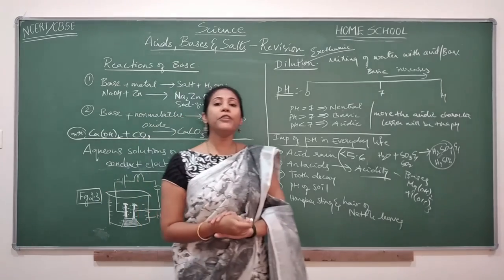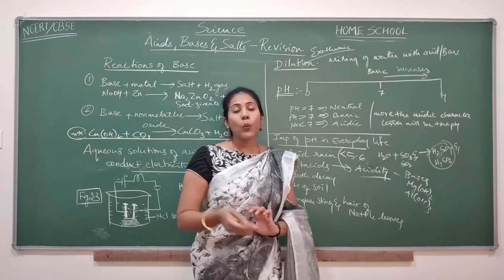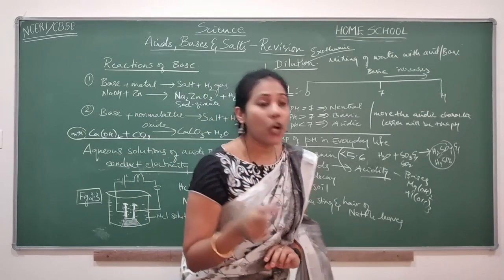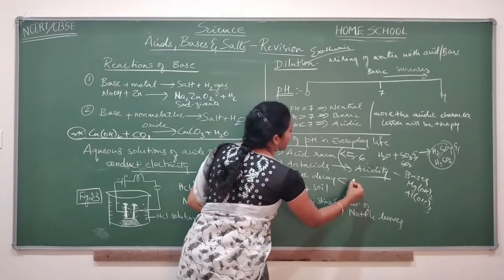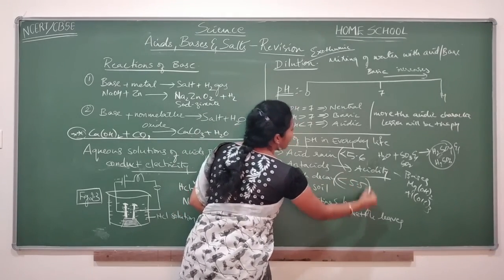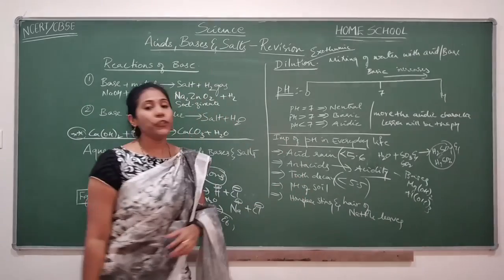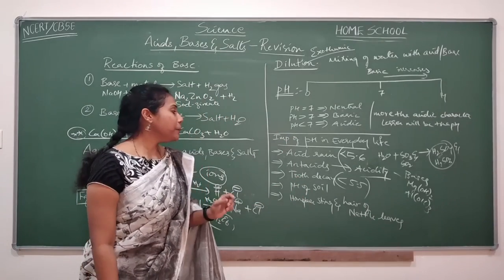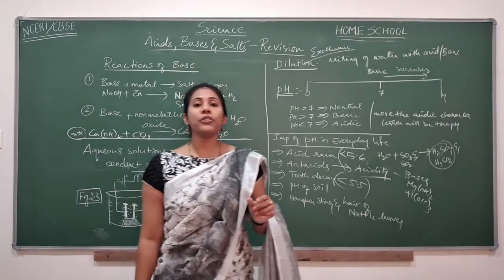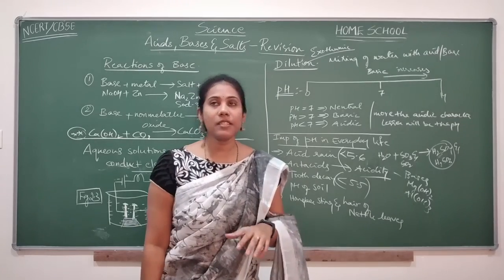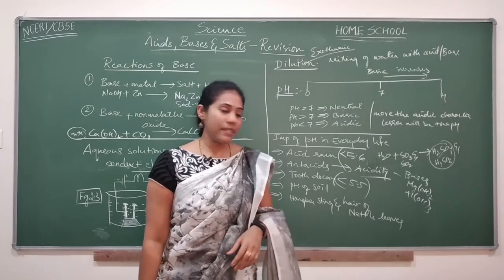So when is tooth decay caused? When the pH of the mouth falls below 5.5, it leads to tooth decay. Okay, and to prevent tooth decay, you should rub the teeth with certain bases, toothpaste containing certain bases.